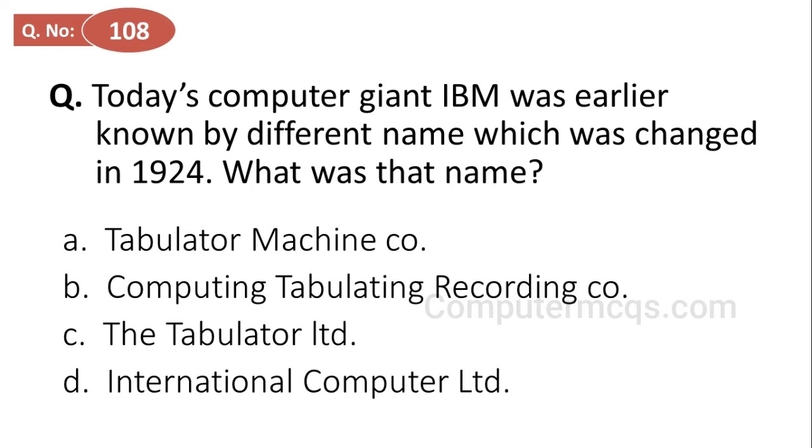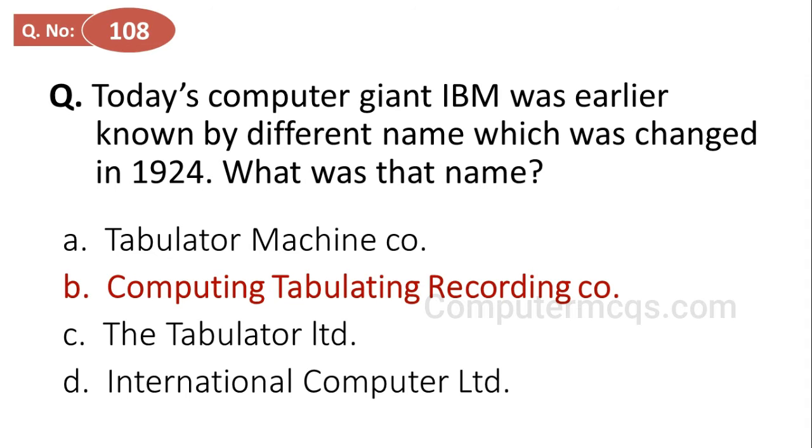Today's computer giant IBM was earlier known by a different name, which was changed in 1924. What was that name? Options are Tabulator Machine Corporation, Computing Tabulating Recording Corporation, the Tabulator Limited, International Computer Limited. And the correct answer is option B, Computing Tabulating Recording Corporation.